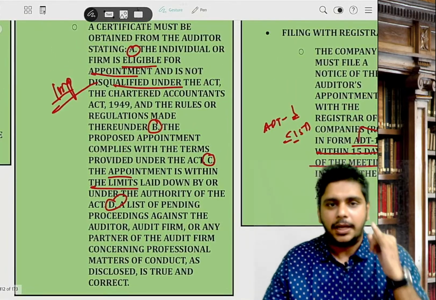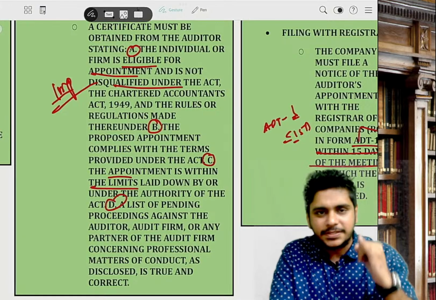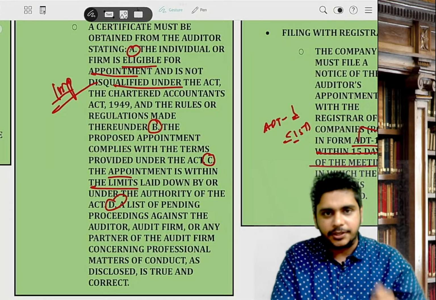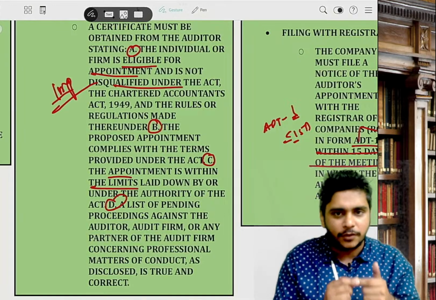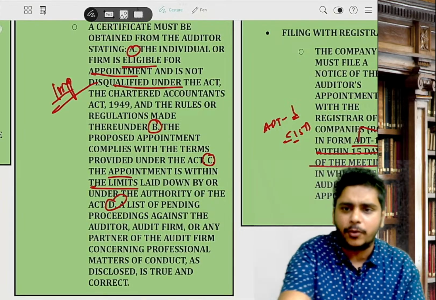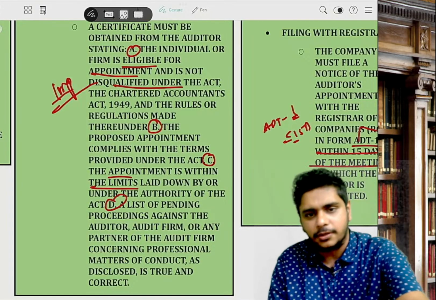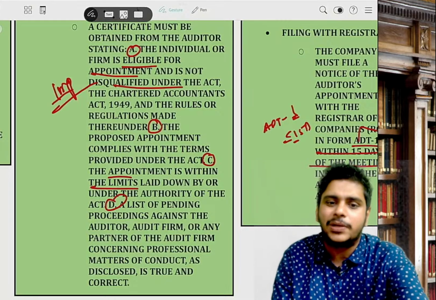Number 1, the auditor is qualified, not disqualified under the Companies Act and the rules made thereunder. Number 2, the appointment is as per the terms, like an individual will be appointed for 5 years, a firm will be appointed for 2 terms of 5 years each. Third, the appointment is within the proposed limit, that is, the limit of 20 is there.